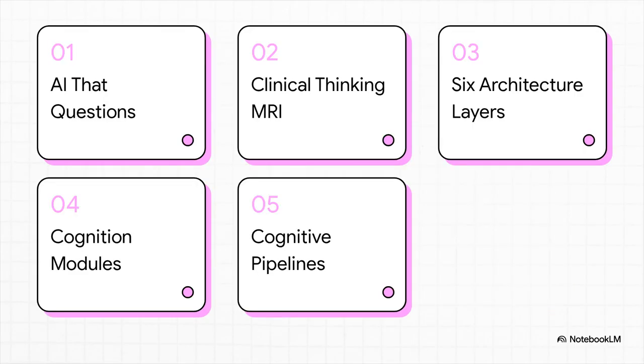Okay, let's dive into this. Here is our roadmap for the explainer. 1. AI that questions, not answers. 2. An MRI for clinical thinking. 3. The 6 architectural layers. 4. Modules for clinical cognition. And 5. Building the cognitive pipeline.